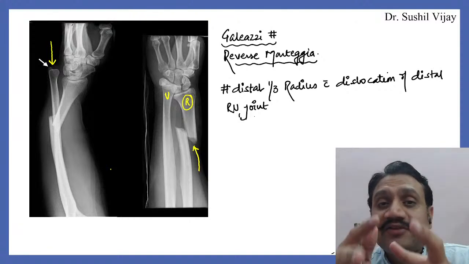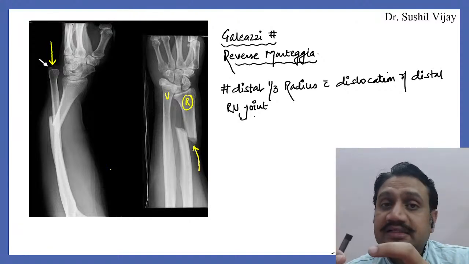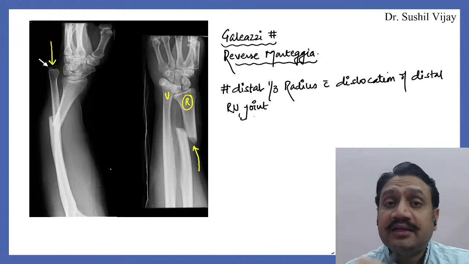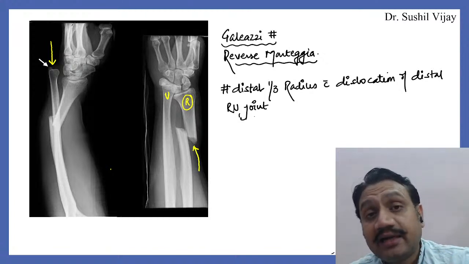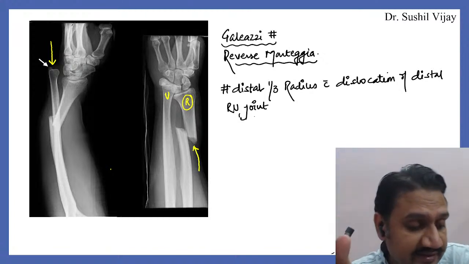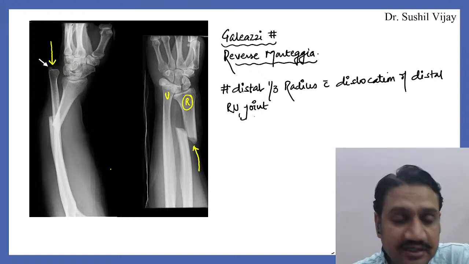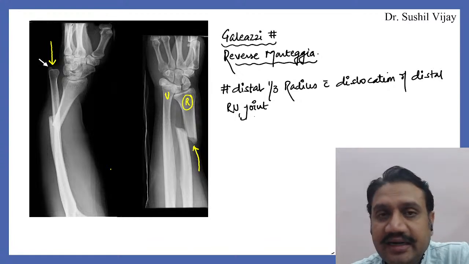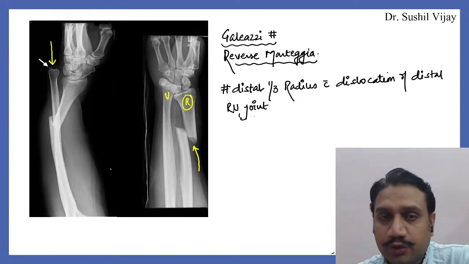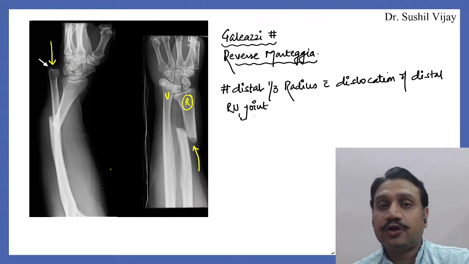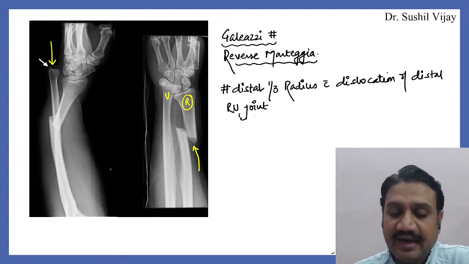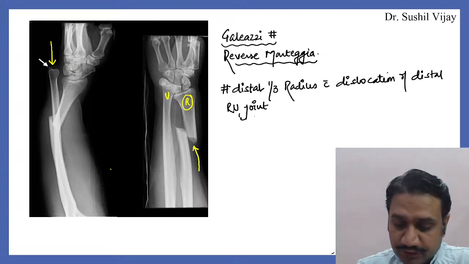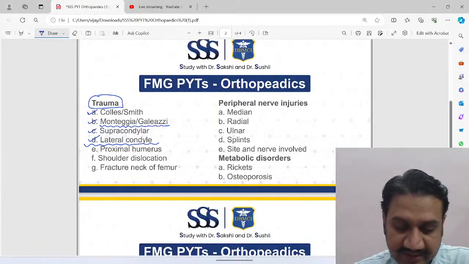So Galeazzi is the fracture of the lateral bone. Monteggia is the fracture of the medial bone, right? So medial bone injury and lateral bone injury. That is the difference in Monteggia and Galeazzi. So you all can easily differentiate now. I'll share all these pictures and X-rays in your groups, don't worry. So Monteggia and Galeazzi should not be missed at all.